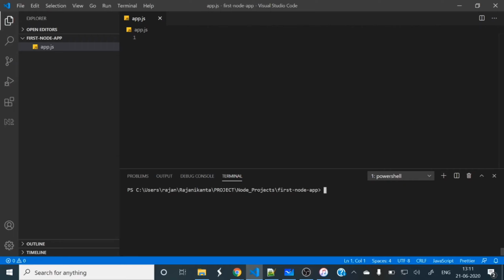First we need to initialize that project with npm, right? We need to initialize with npm. So npm init, you can see this command, npm init. Then press enter.